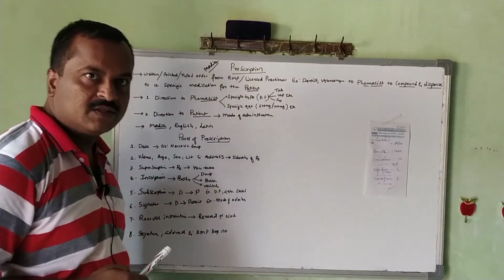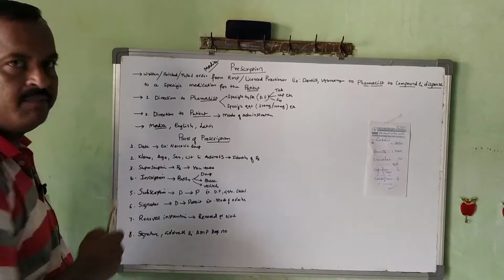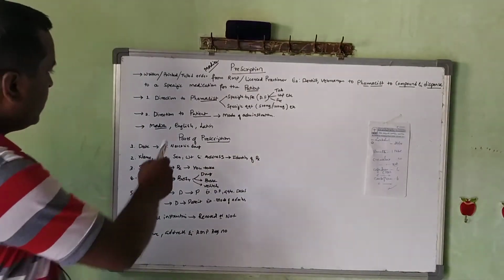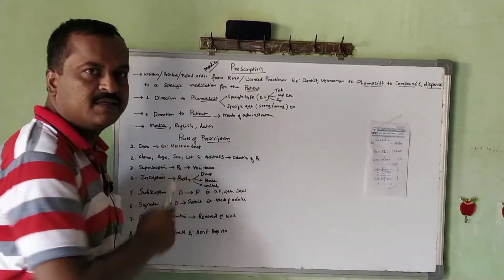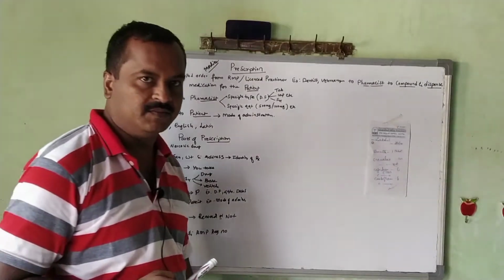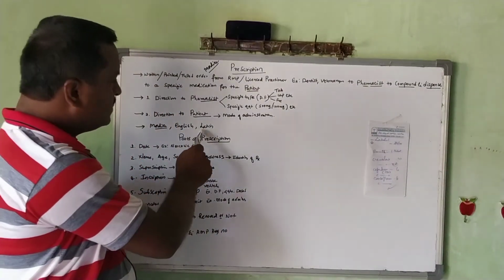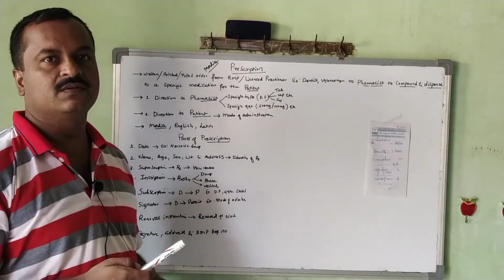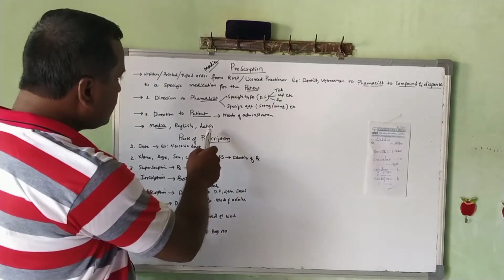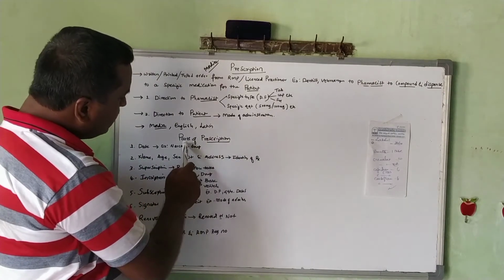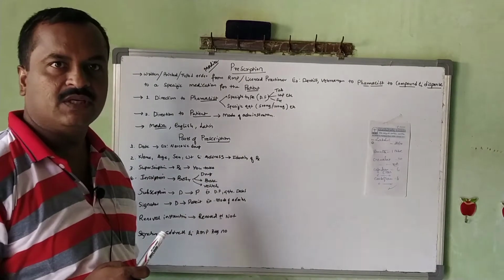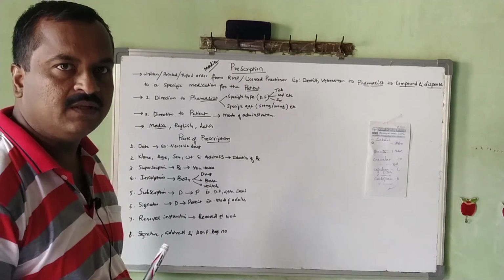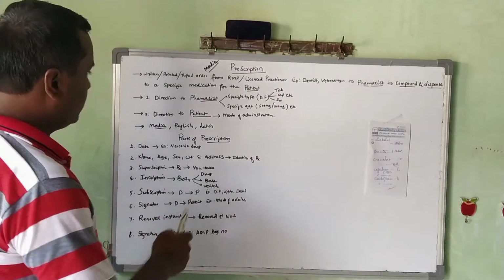In other words, prescription is a medium written in English as well as Latin terms. Majorly English is very commonly used, and Latin abbreviations and some words are still used today in India.